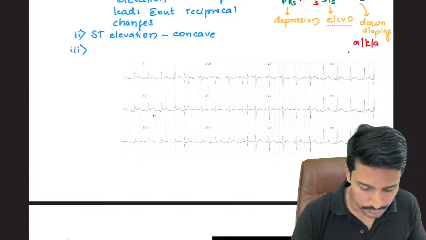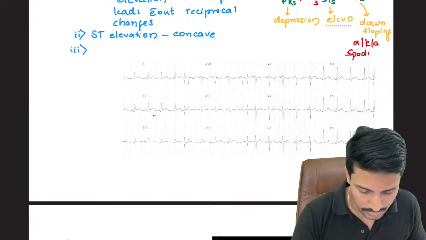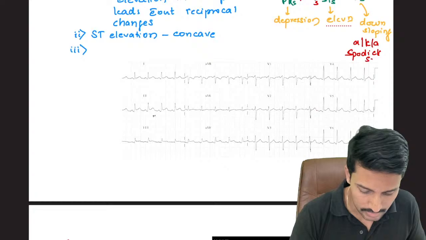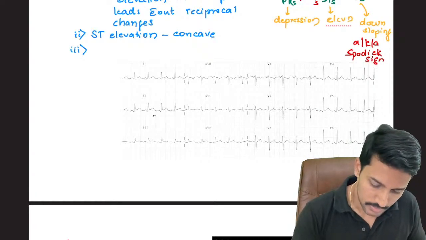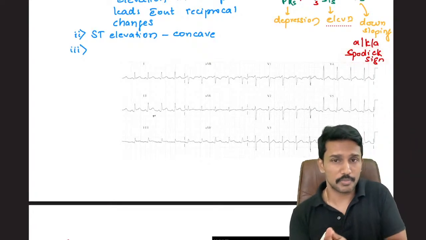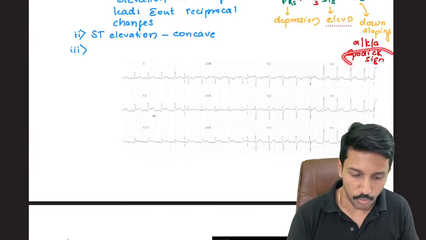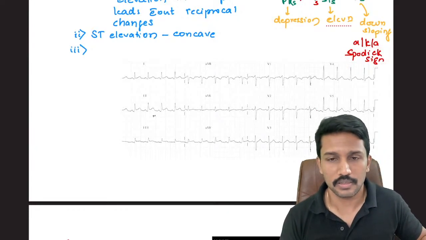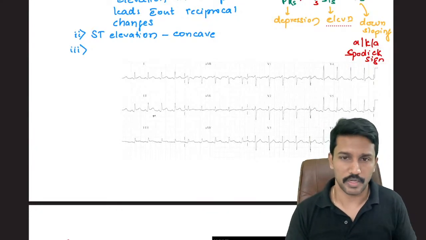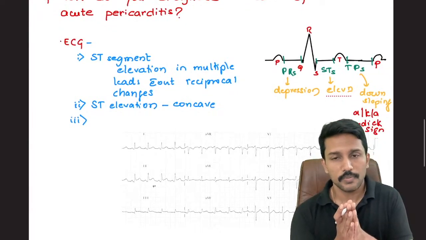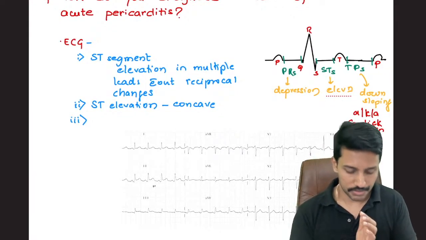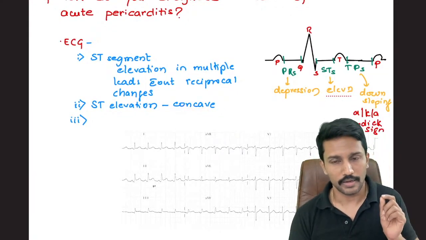It is known as Spodick sign. This is an MCQ that they have repeatedly asked in the NEET PG as well as FMGE. Where do you get Spodick sign? We get that in patients with acute pericarditis.